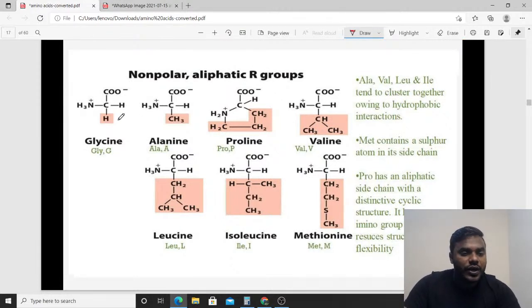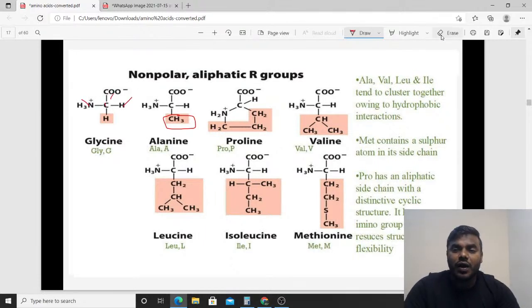Here you can look at glycine. Glycine is the simplest amino acid because it contains only hydrogen. That is the specialty of glycine. Everything else is common: carbon, carboxyl group, amine group, hydrogen.